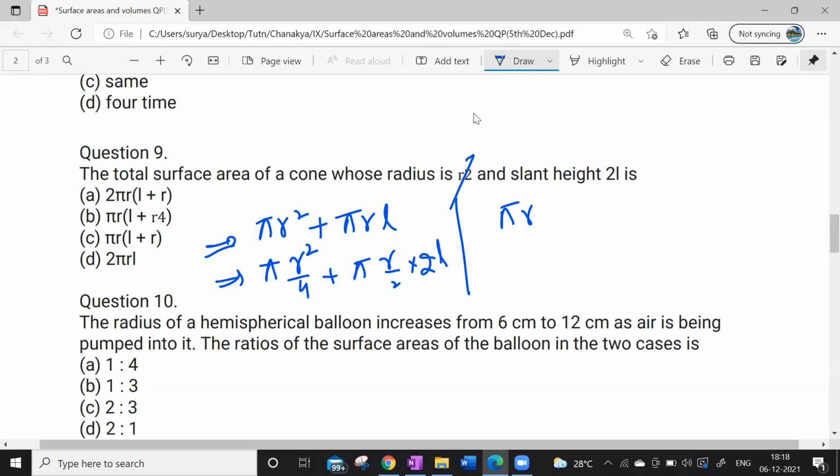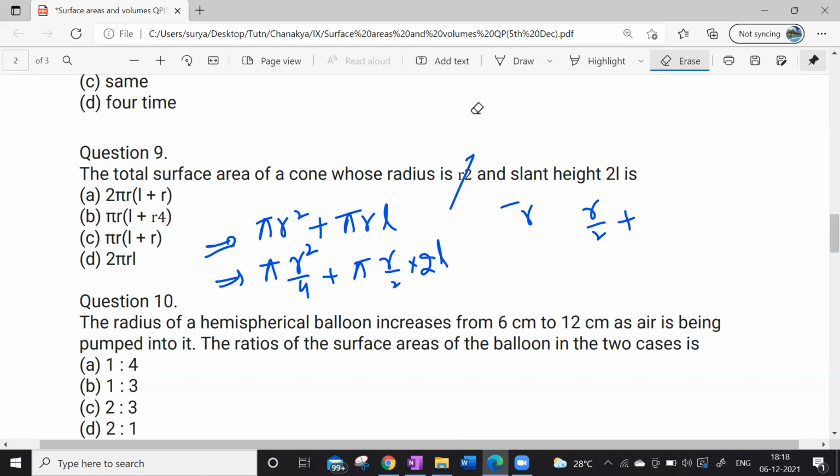So if we take pi r by 2 common, you remain with r by 2 plus 2l. I mean, sir, if we take pi r as common, we can take pi r as common, sir. Yes, you can, however you do. Okay, so what do you remain with now?